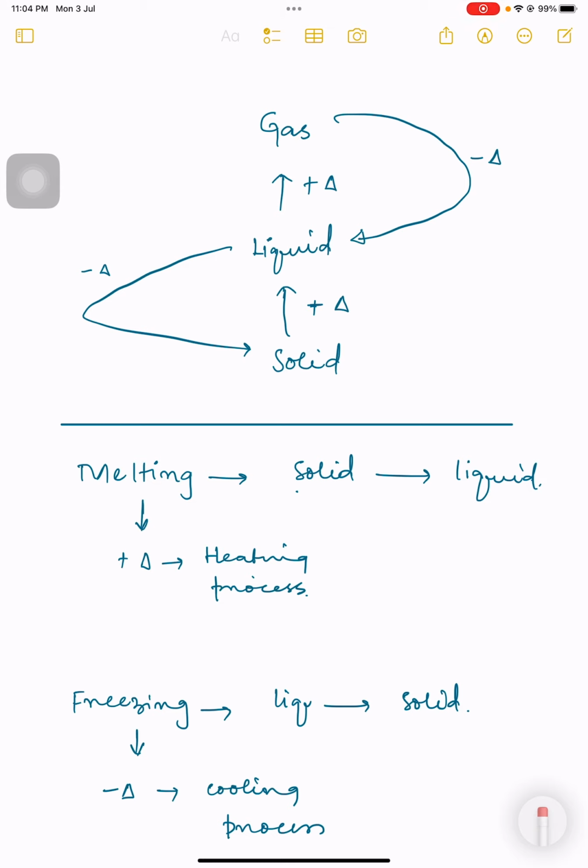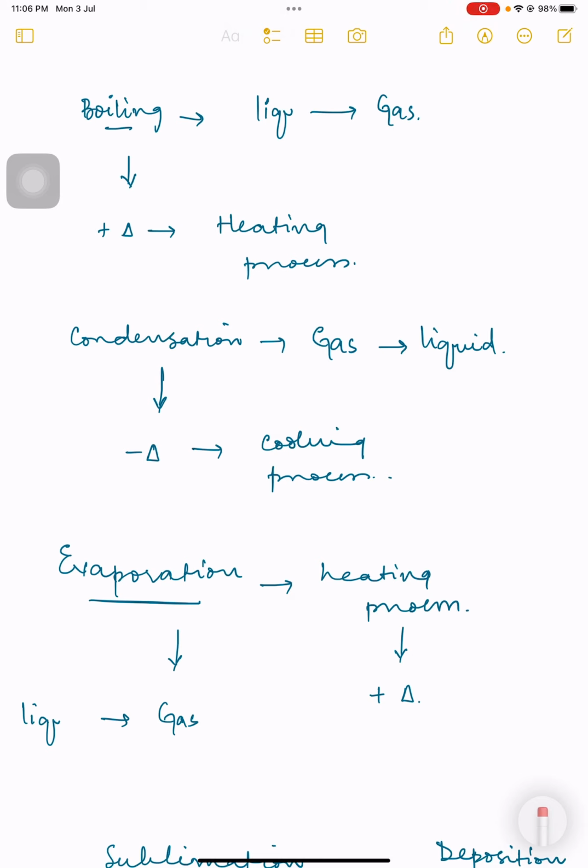Okay, I am taking you to the next page. So this is related to boiling. Boiling is also one of the changes. Boiling is one of the processes in which one state is converting into another. Guys, boiling is a process in which a liquid is turning itself into a gas. So it is also a plus triangle process. It means that we are heating in this process, heat is added into this process. Okay, and a liquid is changing into a gas in boiling.